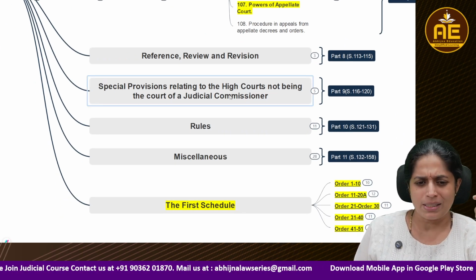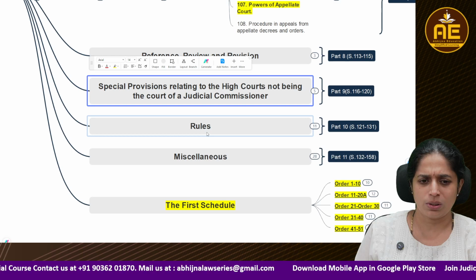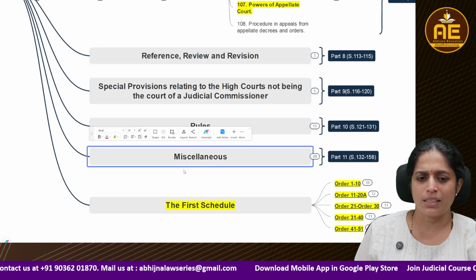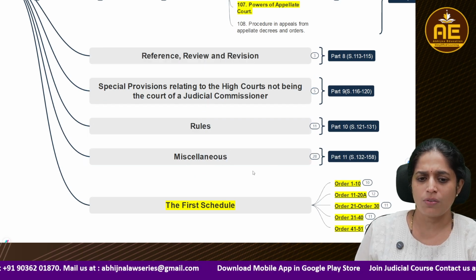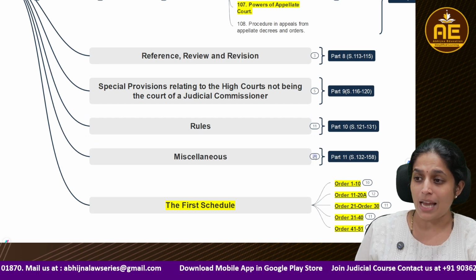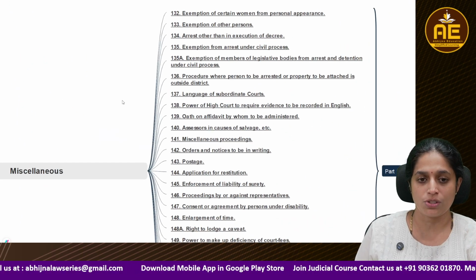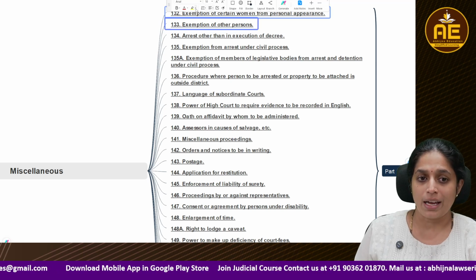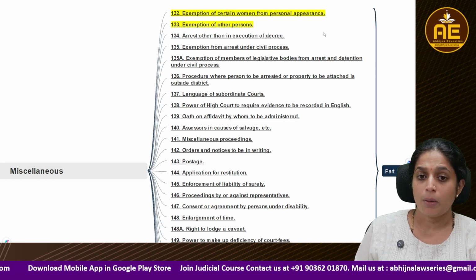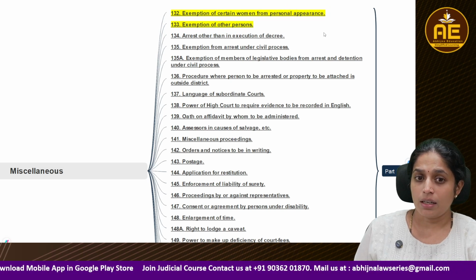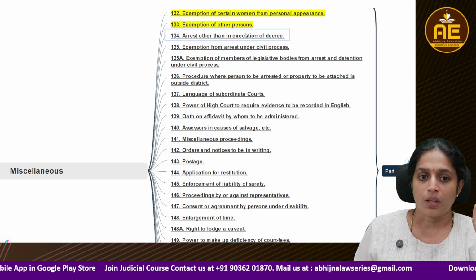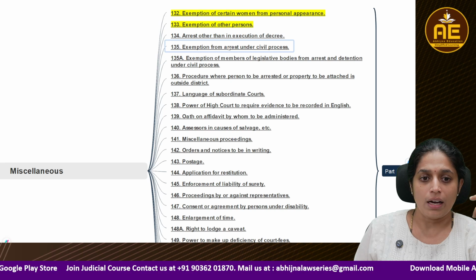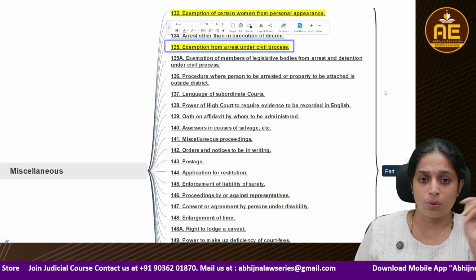Then some miscellaneous provisions are there. So here in the rules, these are all regarding miscellaneous provisions. The last chapter speaks regarding miscellaneous provisions, where certain exemptions are there. Exemption from arrest, exemption from being personally summoned to appear, then exemption from arrest under different processes.